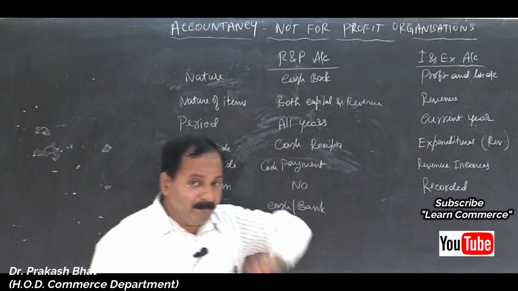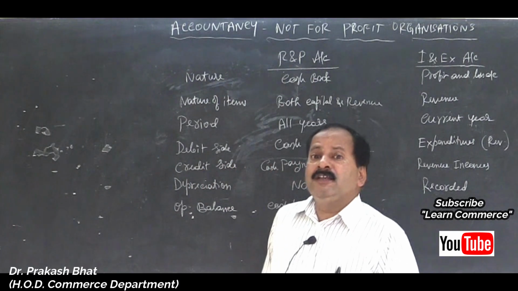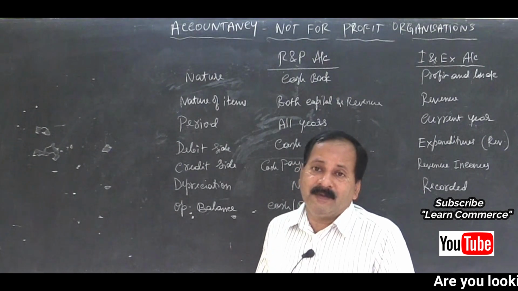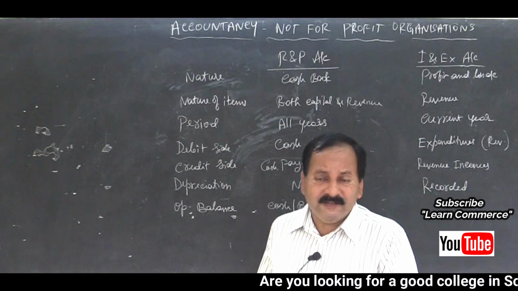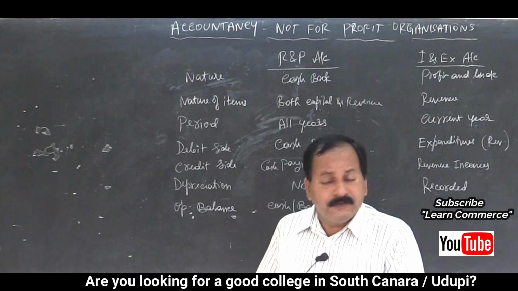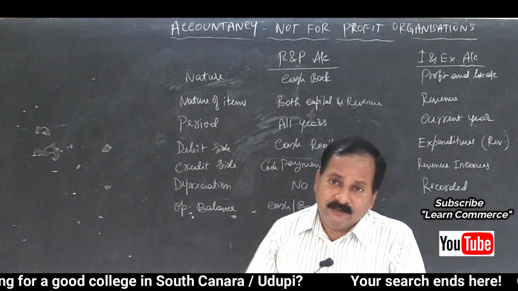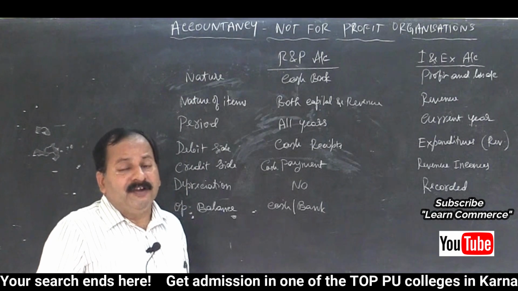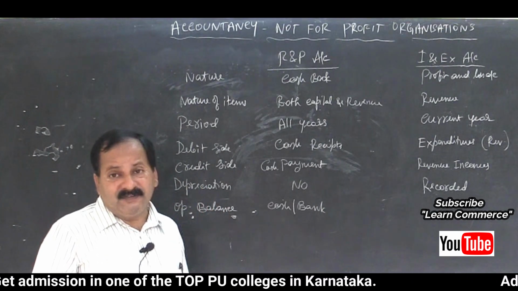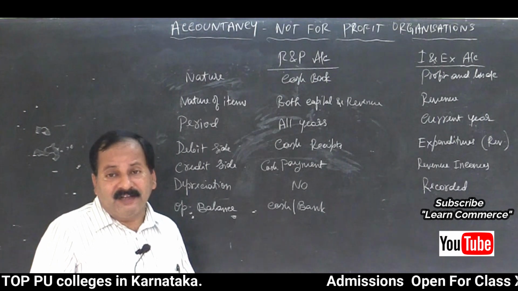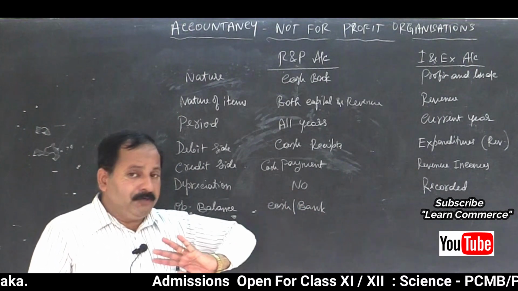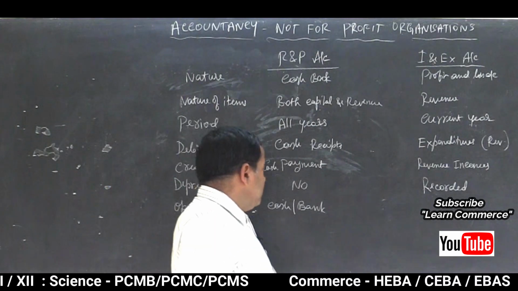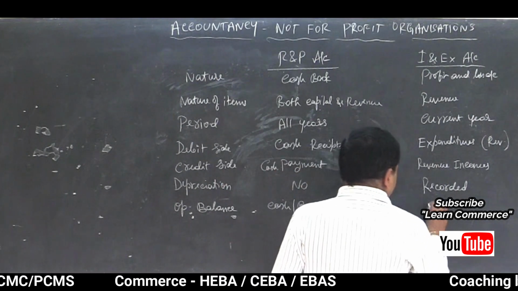But remember friends, make it very sure, make a note of this. In case of a newly started concern, there will not be an opening balance in the receipts and payments account, because it has started this year, so no question of last year's balance. No opening balance will be there. So don't get confused. If the opening balance is not given in the problem, don't jump to conclusions like that. Clear? Yes.